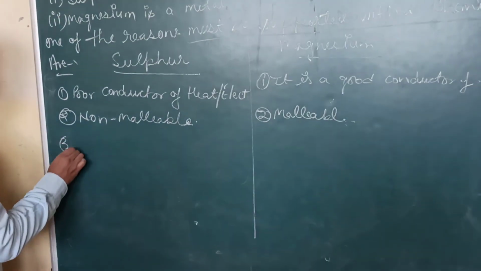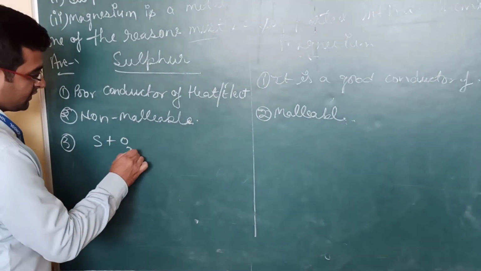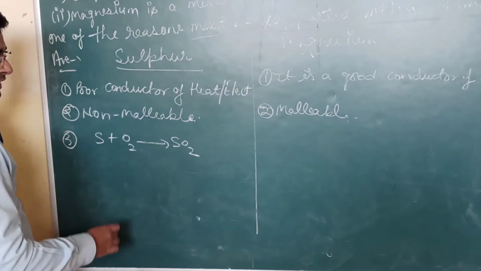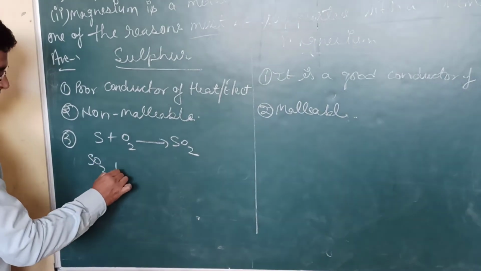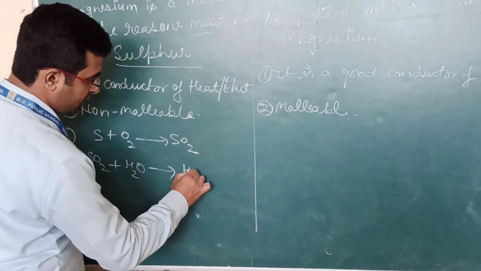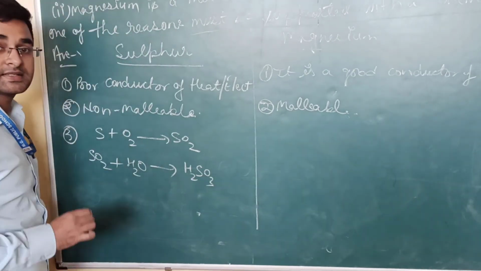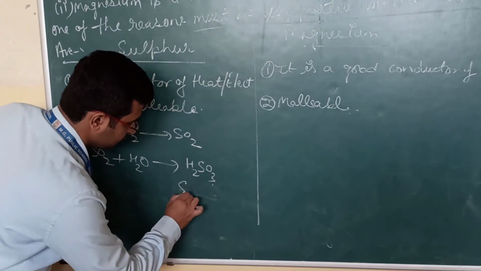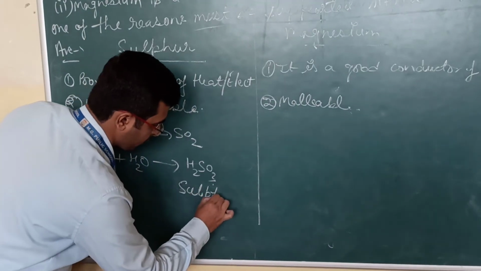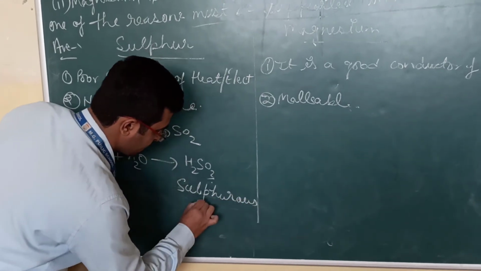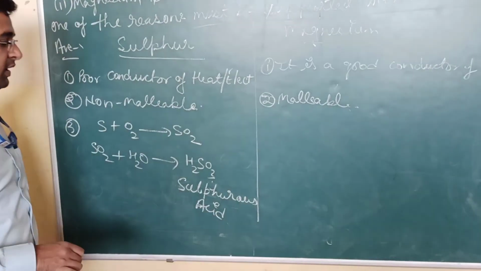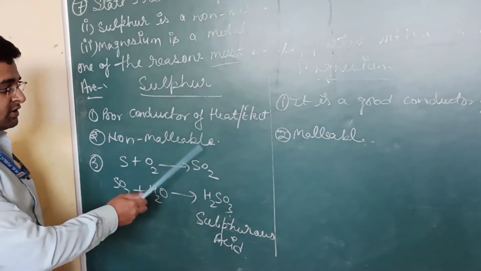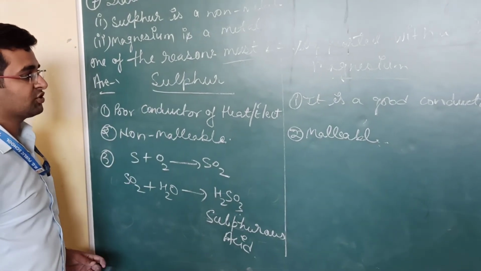Number 3, when sulfur reacts with oxygen, it forms sulfur dioxide. Okay? And when sulfur dioxide, a non-metallic oxide, reacts with water, it forms H2SO3, that is sulfurous acid. So through this way we can categorize that non-metallic oxides are acidic in nature. This is the chemical reaction for sulfur.